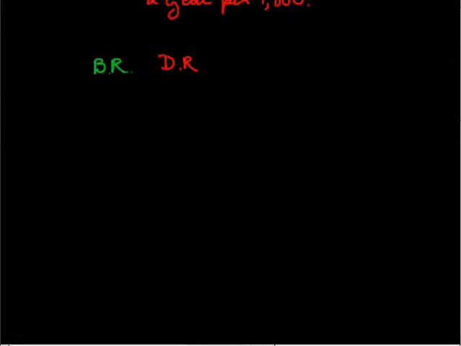And then comes the growth rate. Growth rate is the difference between the birth rate and death rate. If the births are 15 and deaths are 10, that means growth rate is 5. And if the births are 10 and deaths are 15, that means the growth rate is -5. So it will be either minus or plus.